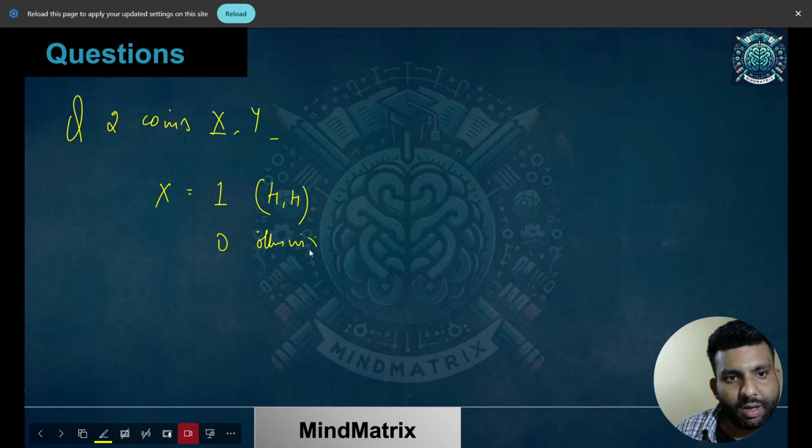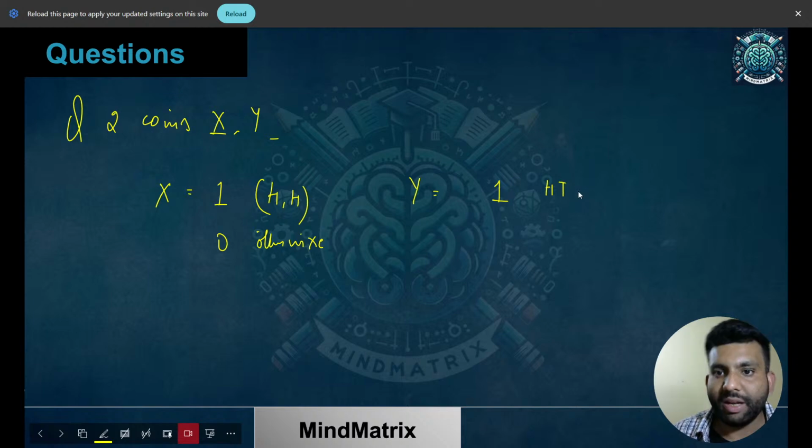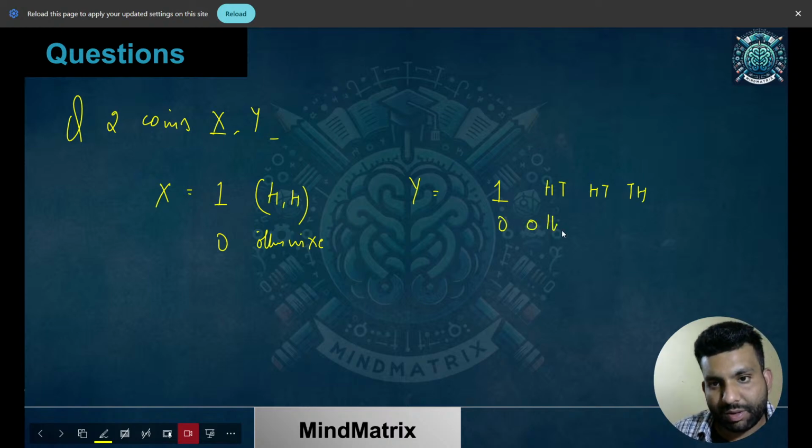If I talk about the Y random variable, its value is 1 when at least one is head. That means it is 1 for HT, TH and HH. I hope it is clear. It is 0 otherwise.